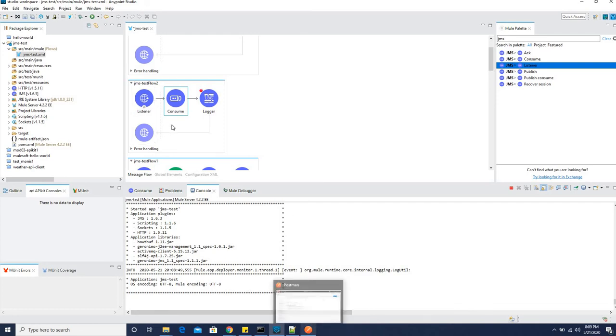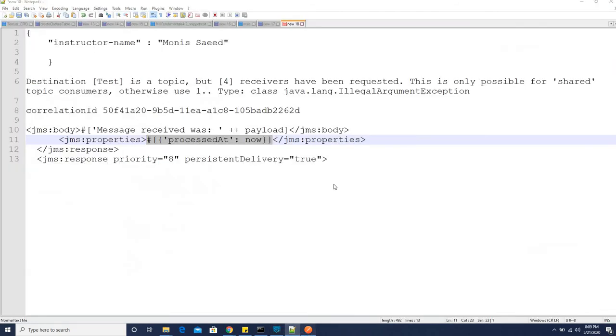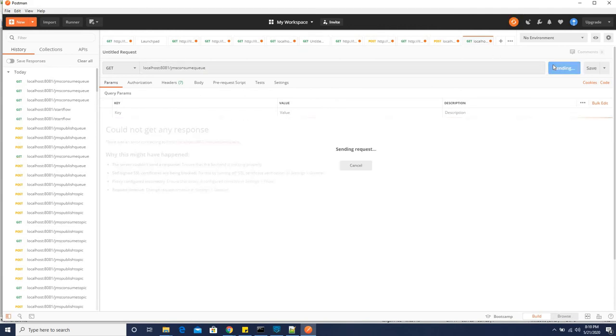So the resource is the HTTP listener, and the HTTP listener is listening on this address, JMS consume queue. So let us check whether it happened. So let us try. I just sent a request. Let's see what will happen.